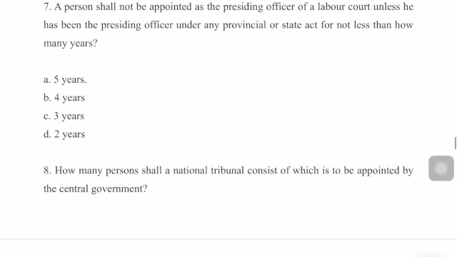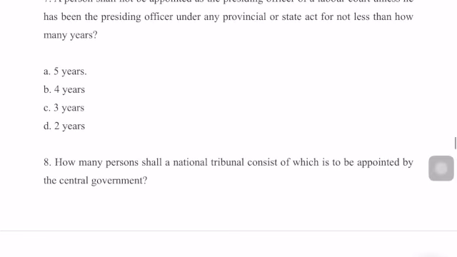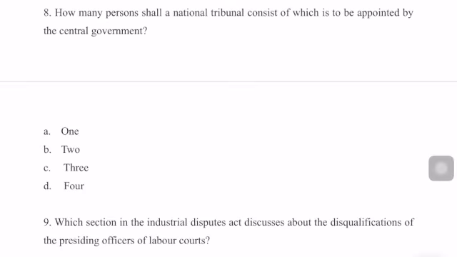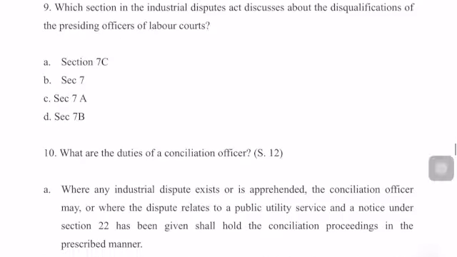Next question. A person shall not be appointed as the presiding officer of a labor court unless he has been the presiding officer under any provincial or state act for not less than how many years? For not less than 5 years. Next question. How many persons shall a national tribunal consist of, which is to be appointed by the central government? The answer to this would be 1 only.